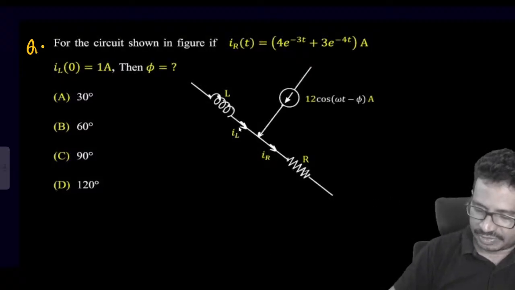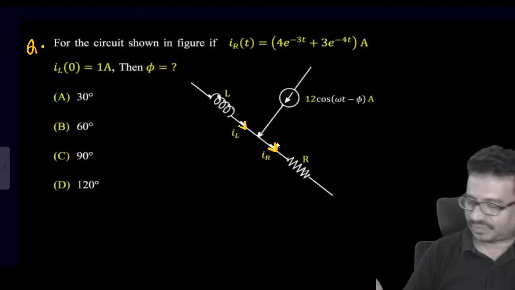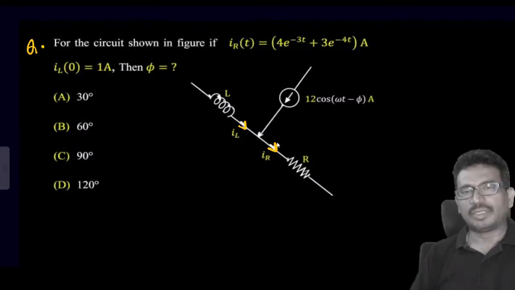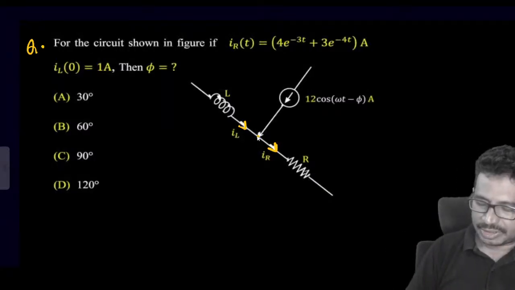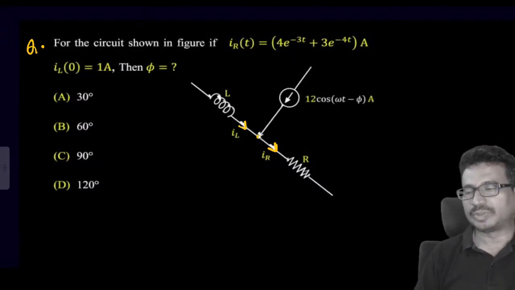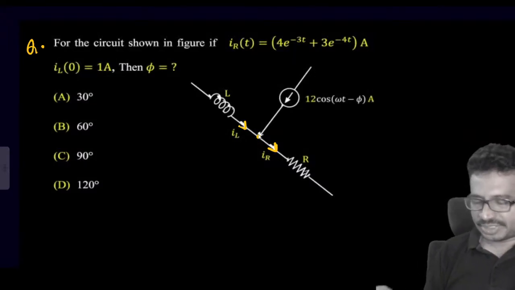Yes, clearly given this current is IL of t and this current is IR of t, right? Now, at the junction here, we apply the KCL. So, tell me now KCL at the junction.